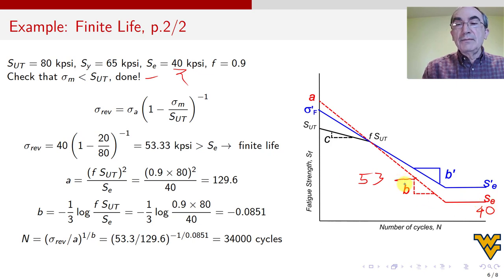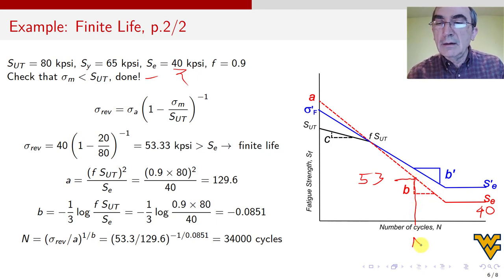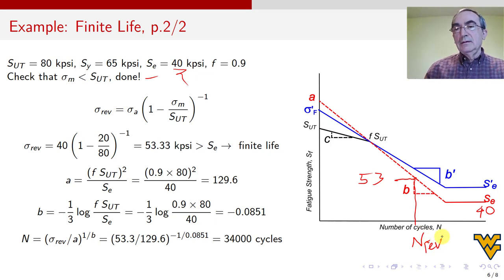But right from the graph, I can get the value of the life. All I have to do is go down here, and that's the number N REV that we're looking for. You see with the graph, in the old days with log paper, it's very easy. You just look at it, it's there, boom, you come down, that's the life. We have to derive an equation so we don't have to do it on paper.